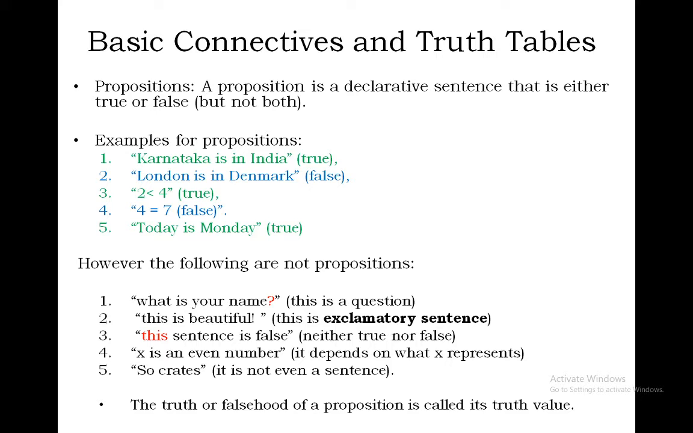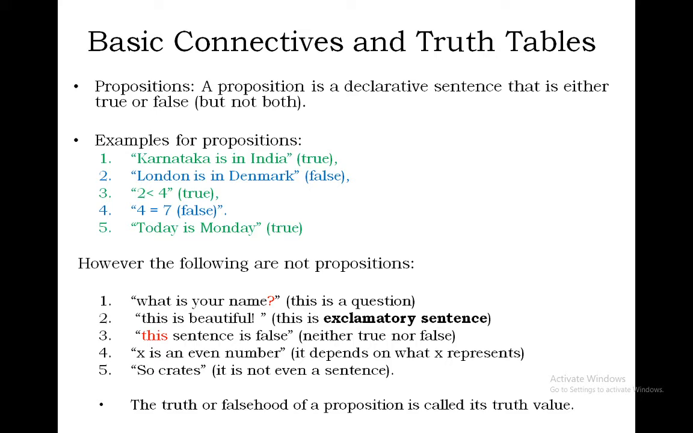Next, few more possibilities we'll see. What is your name? What kind of sentence is it? It is a question. Second possibility: this is beautiful. It is an exclamatory sentence. Again here it is not an assertion, because he is telling his feelings, his emotions.